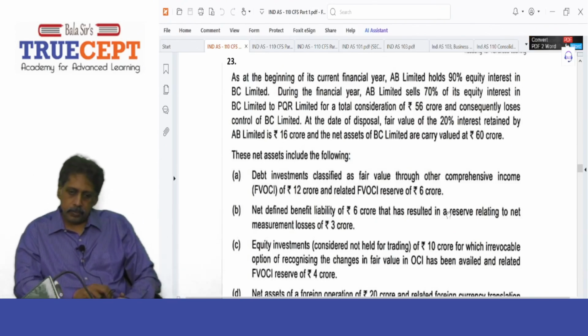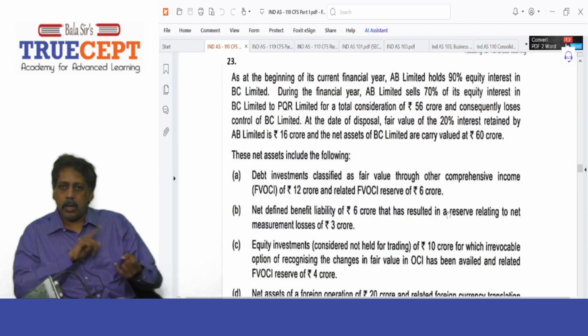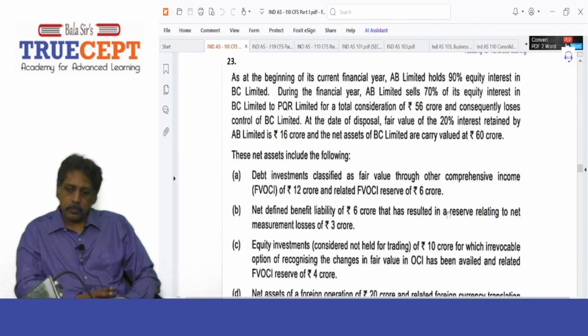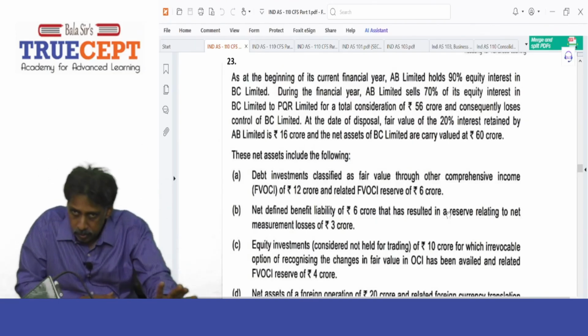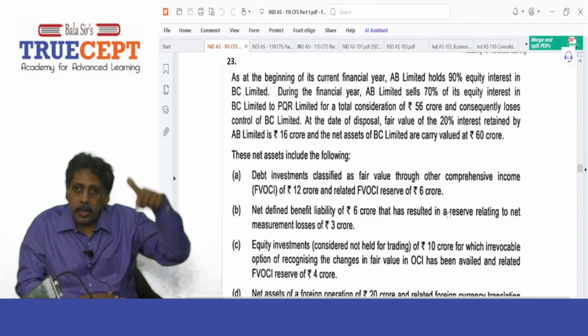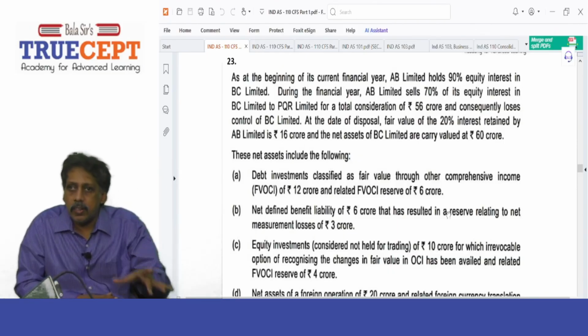For a total consideration of 56 crore. That is a bank account debit, rupees 56 crore. Next, and consequently loses control of BC Limited. Very good. I have only what? A 20% interest in BC now. Going forward, apply IND AS 28.